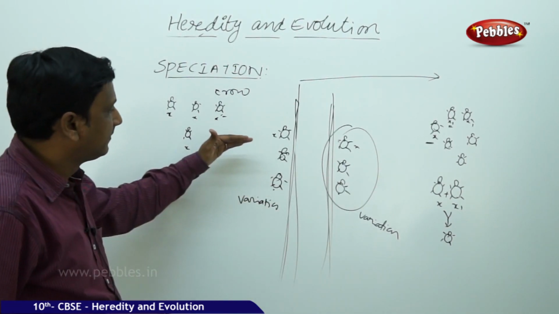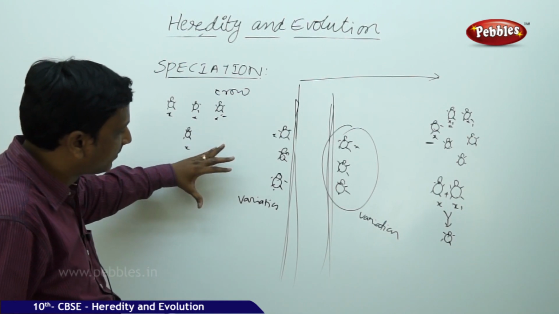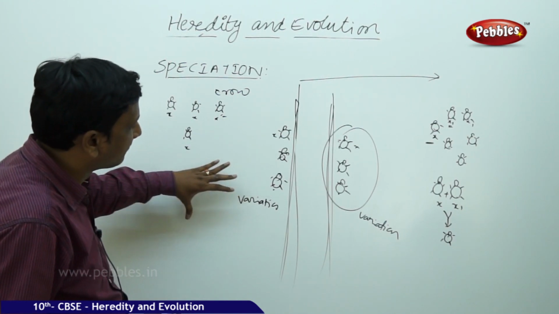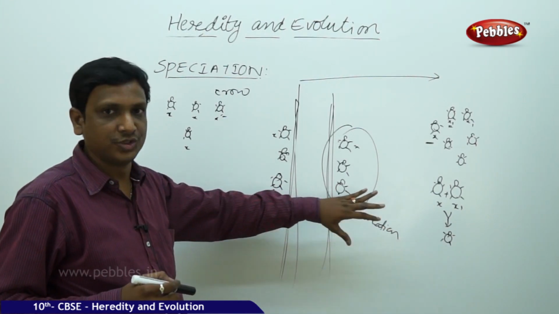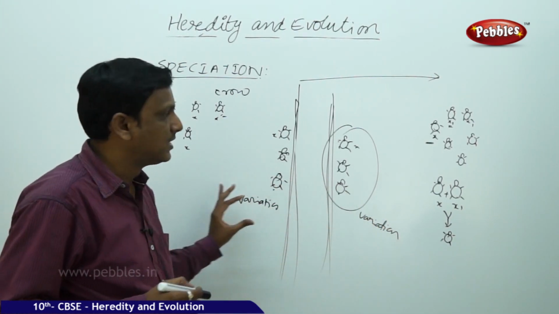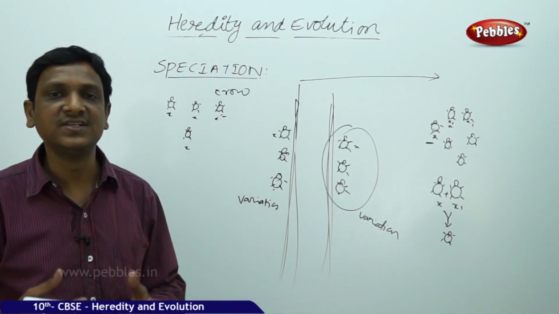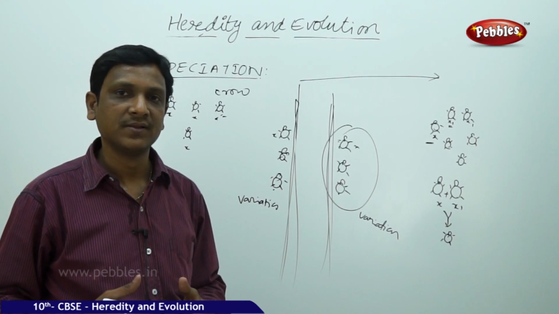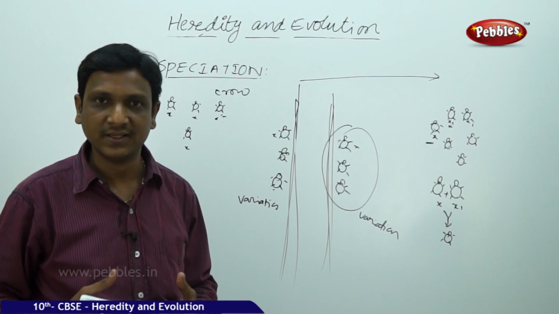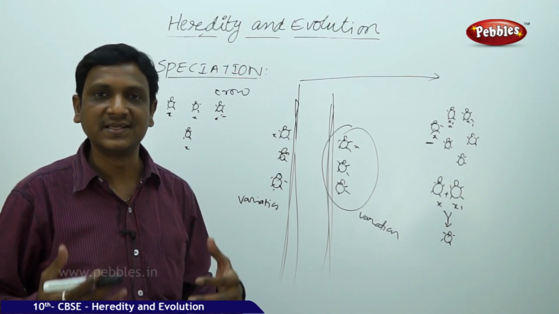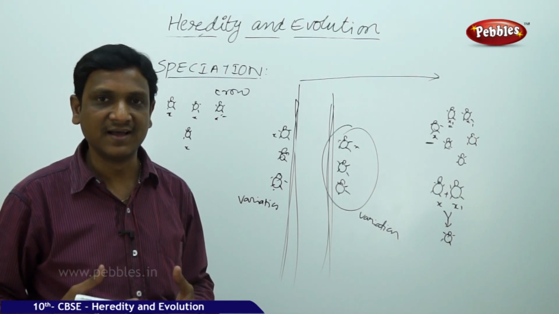After so many generations, whatever population is formed here forms an entirely different species compared to the other. So there is no fusion of male and female gametes between two different species. In this way, every time a new species is evolved. So this is the way how these various species have evolved on this planet. This is the way how the diversity has come. That is explained and observed by Charles Darwin.